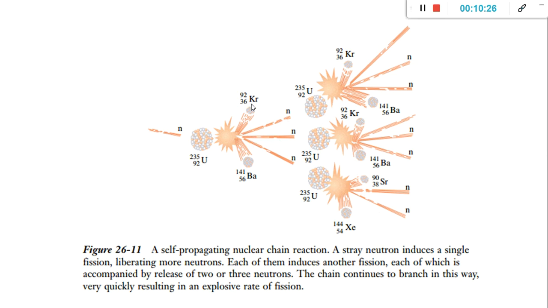It splits into krypton and barium, and produces three neutrons, which bombard another three uranium-235. So it produces again. This is an example of a self-propagating nuclear chain reaction.